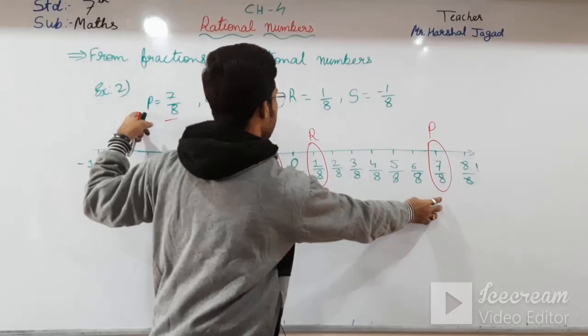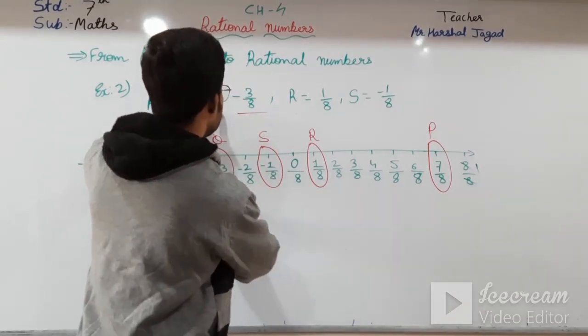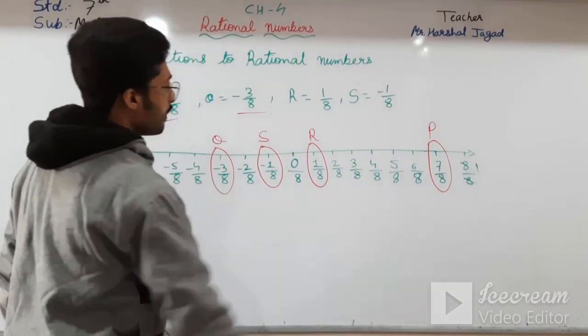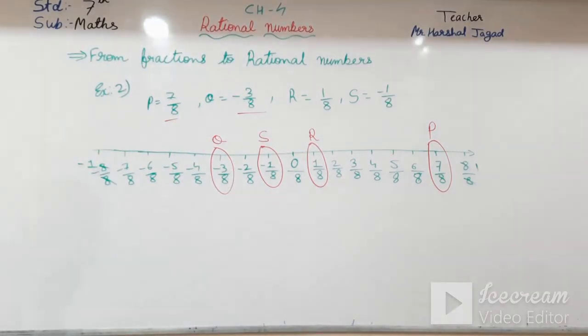P is over here, Q is over here, R is over here, and S is over here. Okay students, so please note down this example.